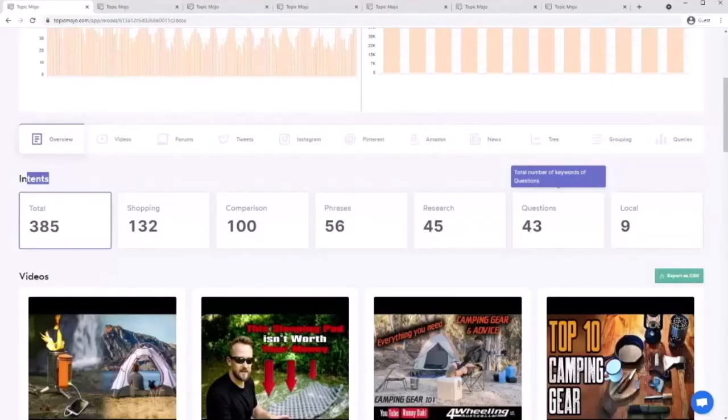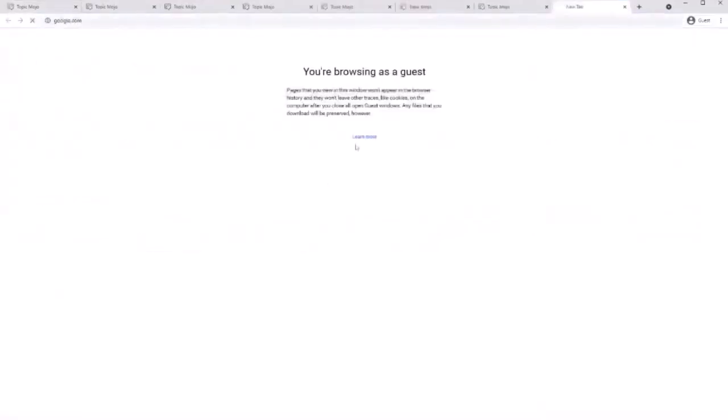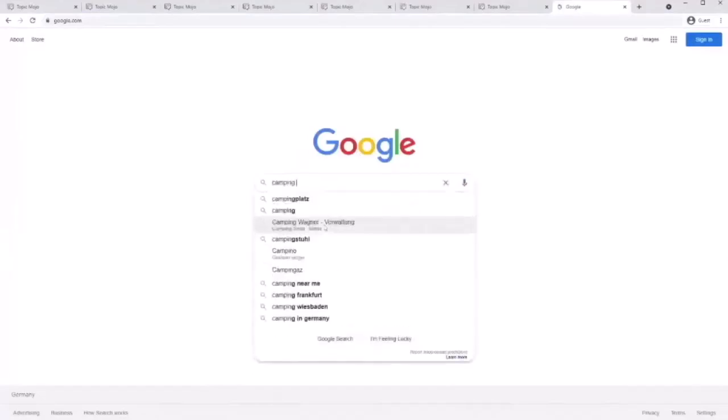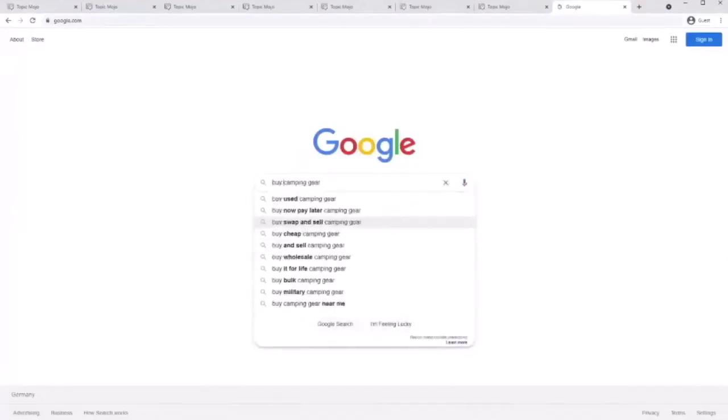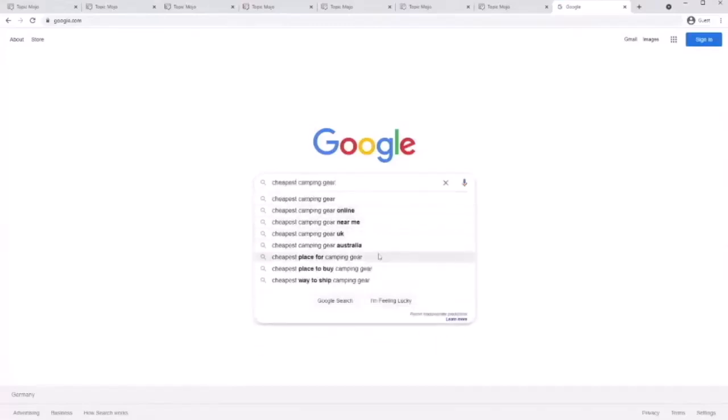Like, for example, a shopping keyword could be, let me give you an example of how my system actually does this. If it's camping gear, I would actually right here type buy camping gear, and all these keywords that are coming over here would be in the shopping area. So these are all the intents we're creating by ourselves. It's all hand-worked stuff, and we create all these intents by ourselves, and we're improving it as we go on. So if you create a report today, it might not be the same as when you create it after 3 days, because auto-suggest changes all the time. As we change, auto-suggest changes as well. So cheapest camping gear. So these are the keywords you would see in the shopping intent.